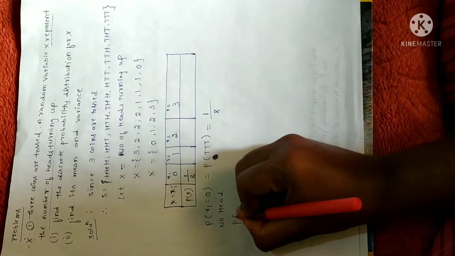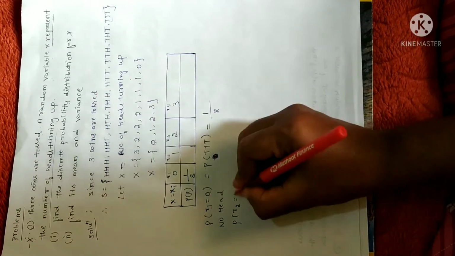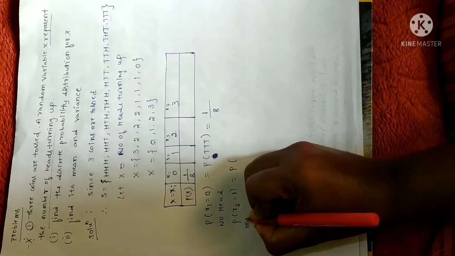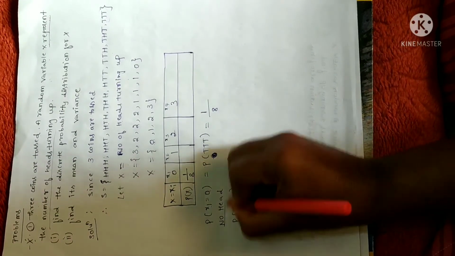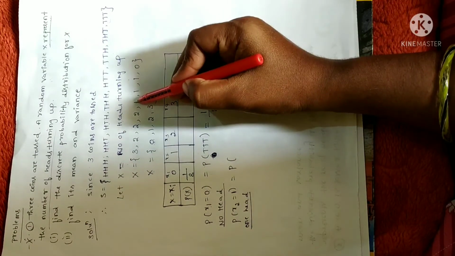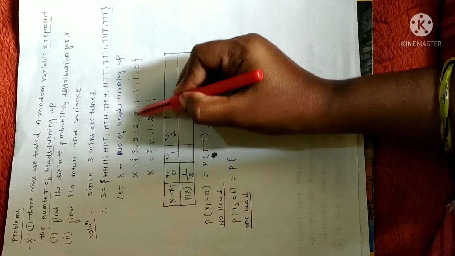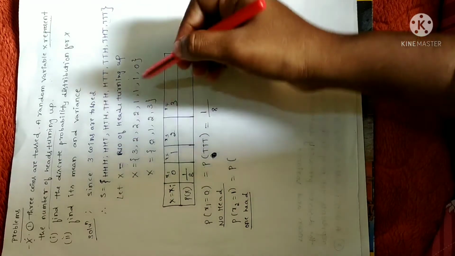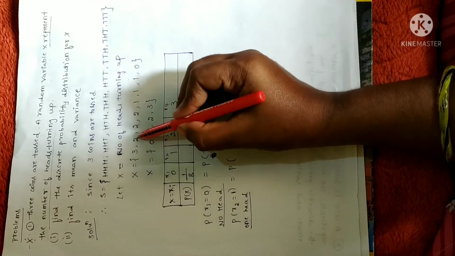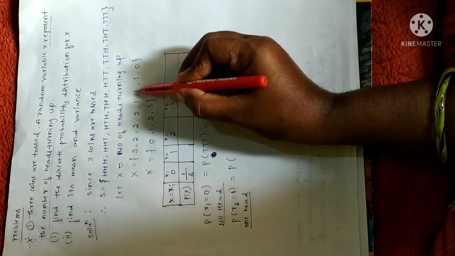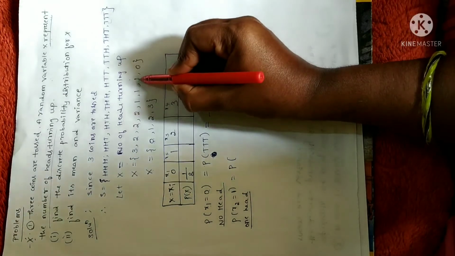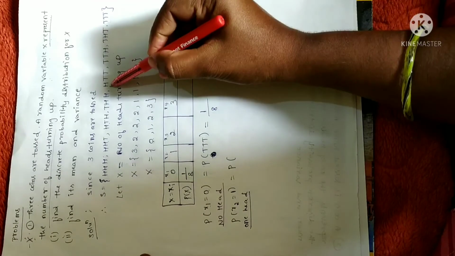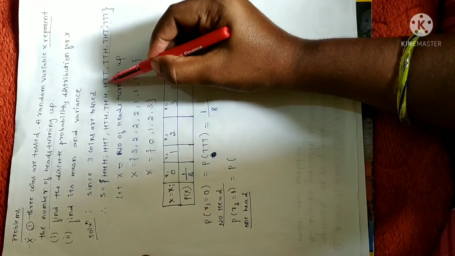Next, the x2 value is 1. That is, we have to find the probability where we have only one head. So what are the one-head possibilities here? You have 3. See here, first event, second event, third event, fourth event, fifth event, sixth event, seventh event. So the 5th, 6th, 7th events have only one head. Only these 3 events have only one head.